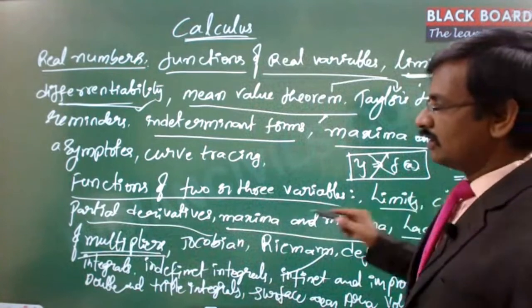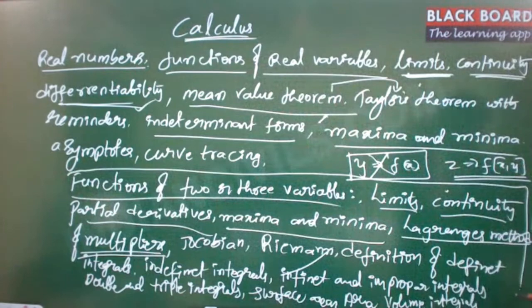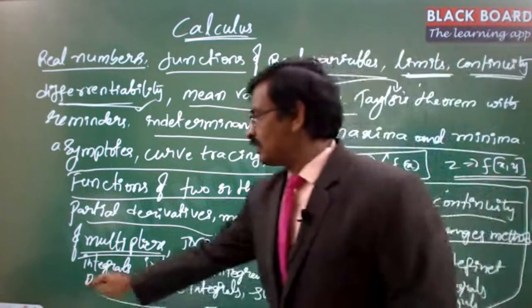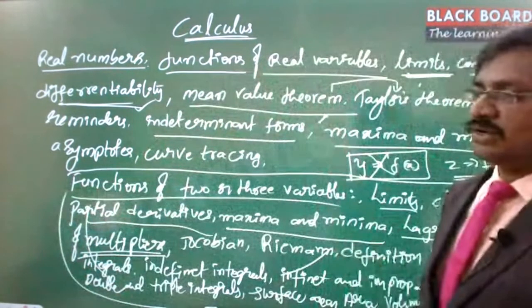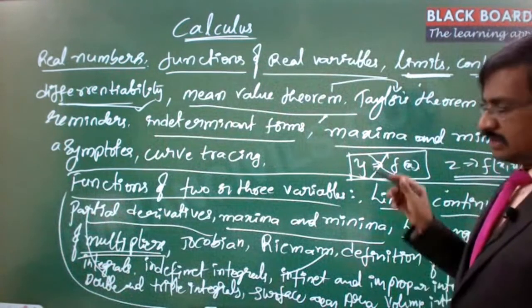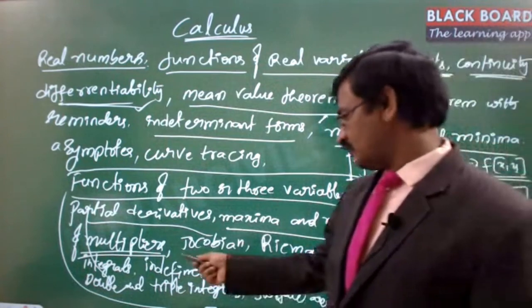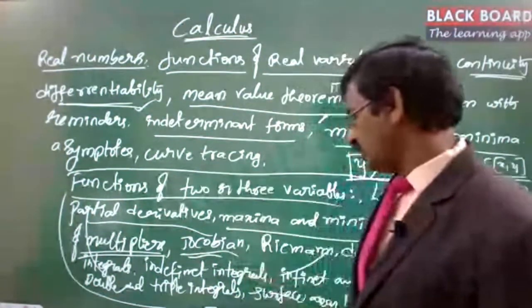See this, I have shown all the previous year problems, and they are only from these sections. None of the questions you can expect from the top, except for only one section, that is indeterminate forms. The rest of the questions are only this particular portion. And Jacobian, none of the times was it asked, and you can ignore that.